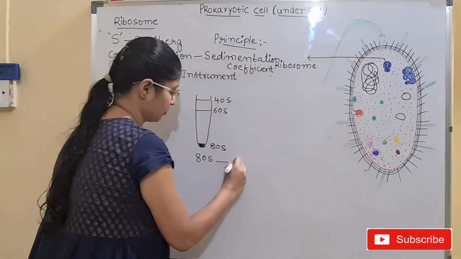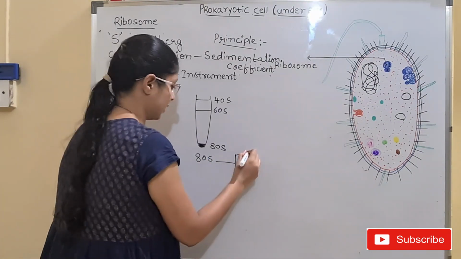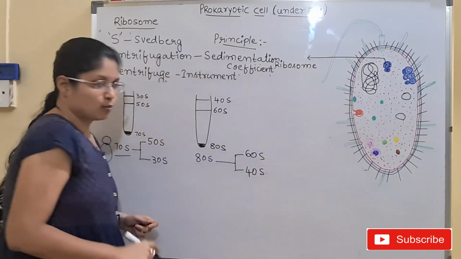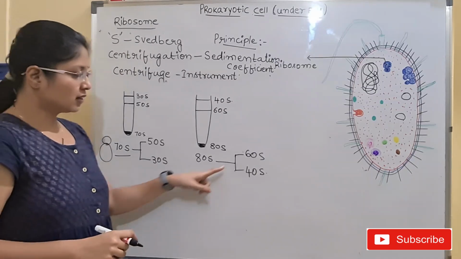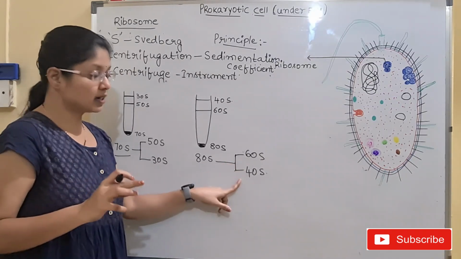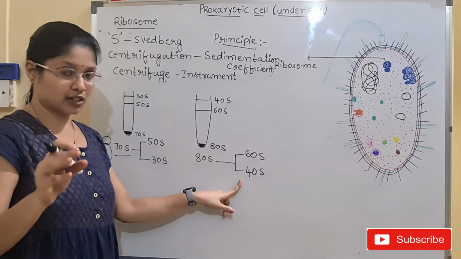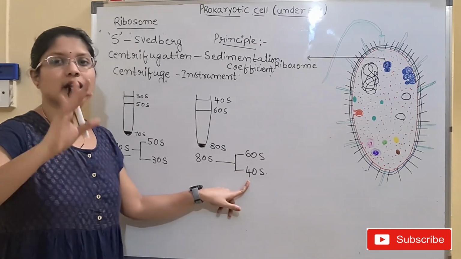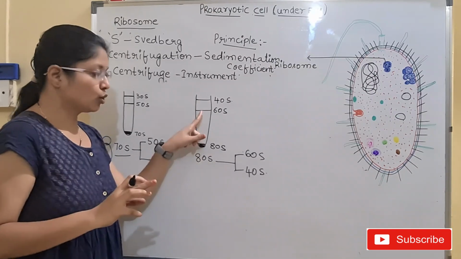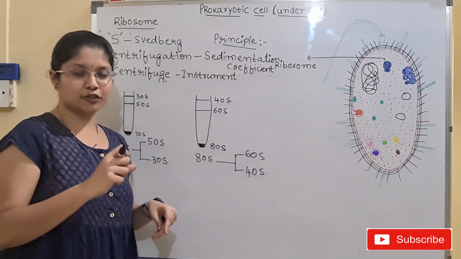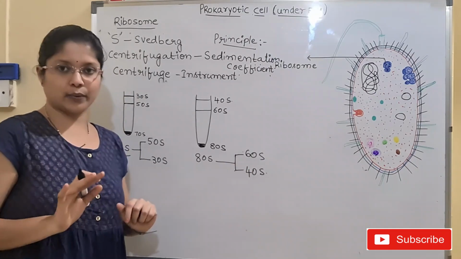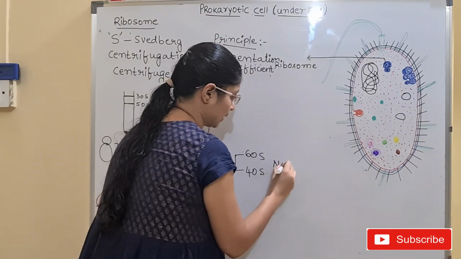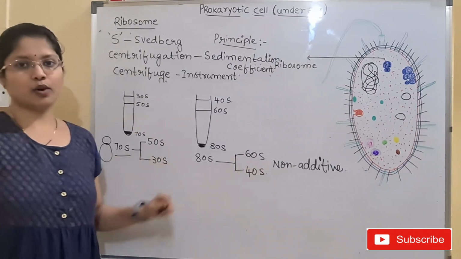And next we will see, I have written this, 60s and 40s. The most important thing that you have to remember is that these subunits are non-additive in function. You cannot add these subunits. If you add 60 plus 40 it is 100, but you cannot add it like that. Because I have told you, this is mainly based upon the centrifugation technique. The marking is given. These are non-additive in function. This is the most important point you have to remember.